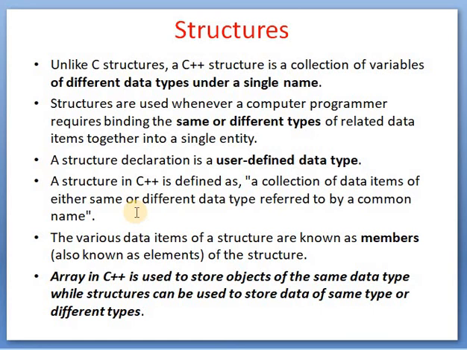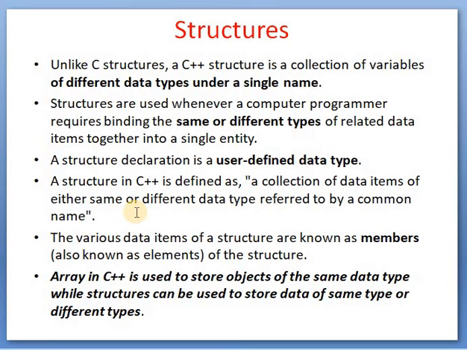A structure declaration is a user defined data type. Why user defined data type? Because after declaring a structure, the user can write different data types into that structure. A structure in C++ is defined as a collection of data items of either the same or different data type referred to by a common name. The various data items of a structure are known as members of the structure.